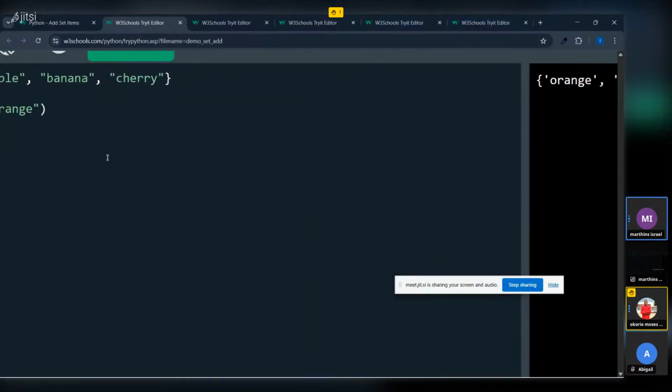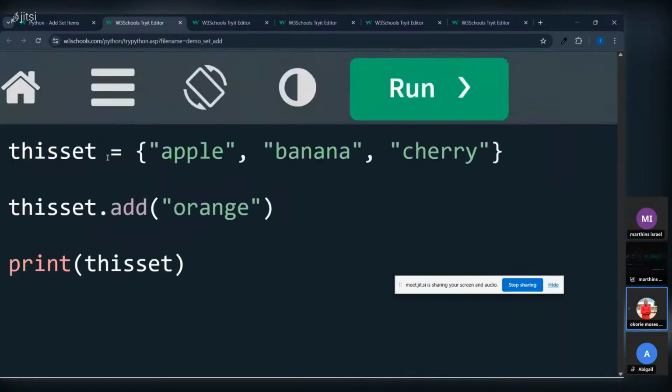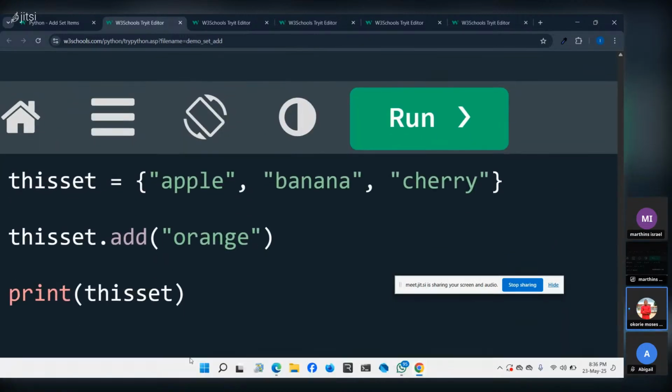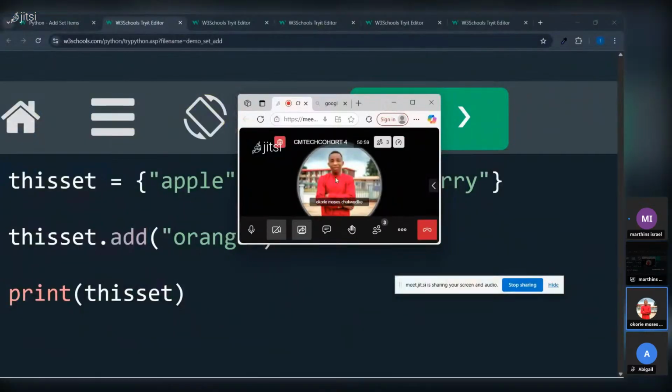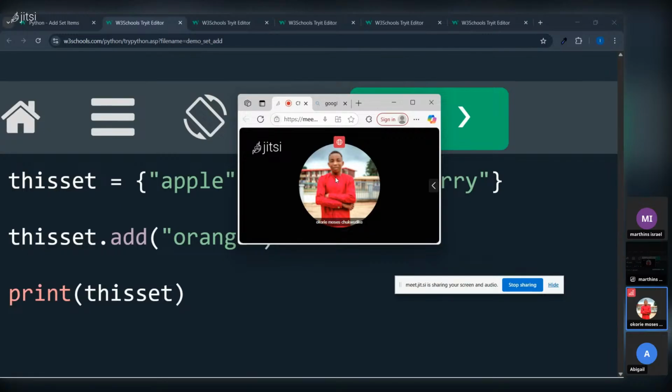Okay, so to Mr. Martins, please, a minute. I want to explain a method and a function, okay? Abigail. Sir, I can hear you, sir. Yes, sir. Okay, a method is attached using the dot to a variable, while a function stands on its own.